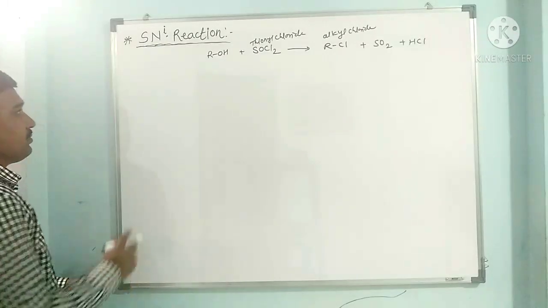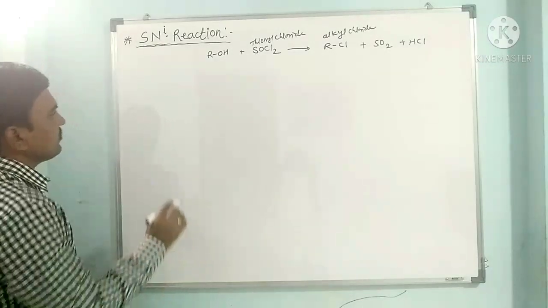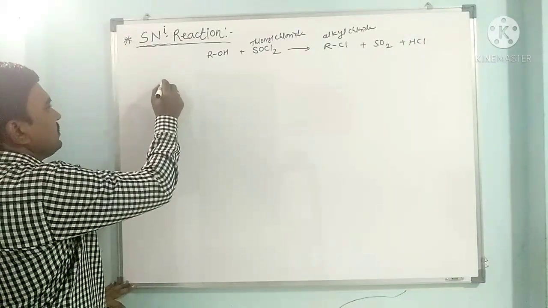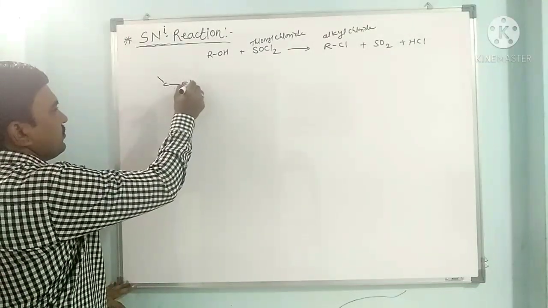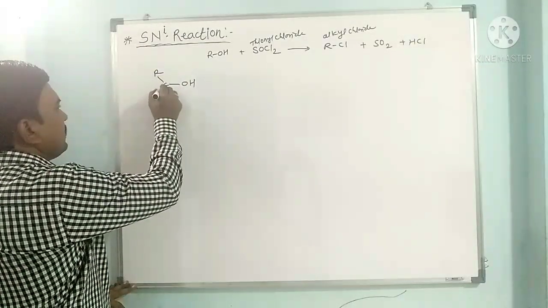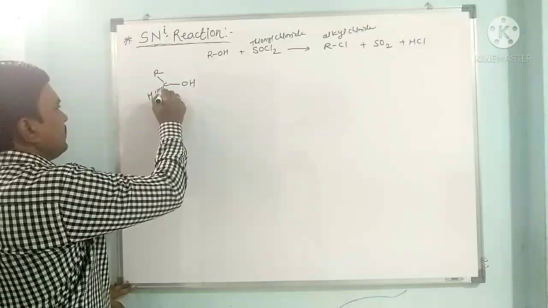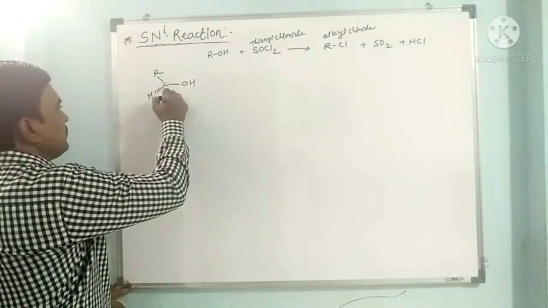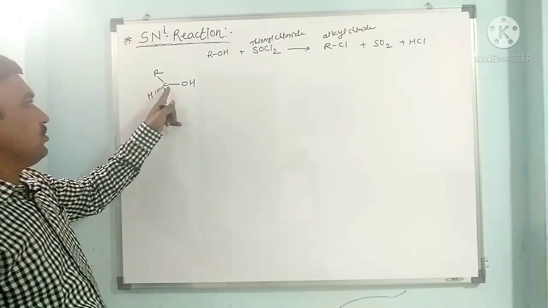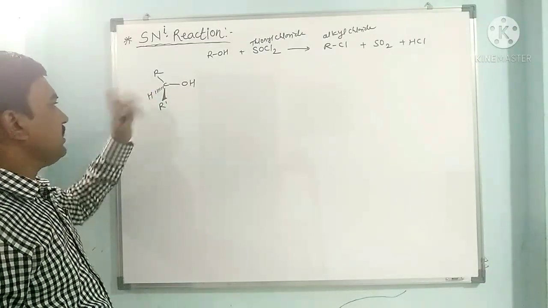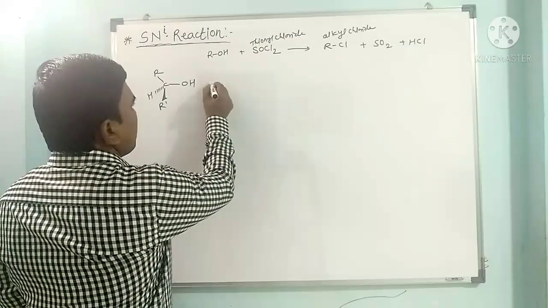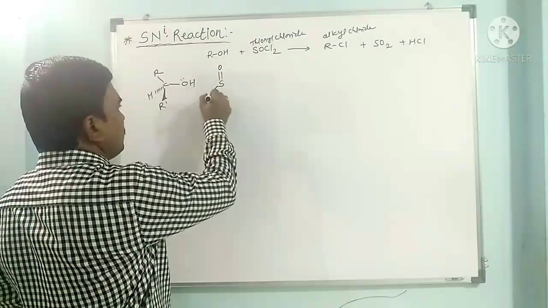Now we have to see one example of a chiral molecule in which the OH is attached to a chiral carbon. So here this is OH, it is attached to this R, this hydrogen is behind, and here this R dash is above. So here this is a chiral alcohol having OH, R dash and hydrogen. So when this chiral alcohol reacts with SOCl2,